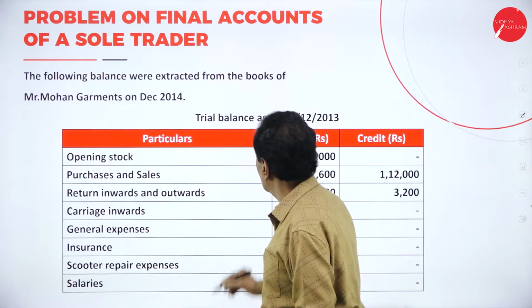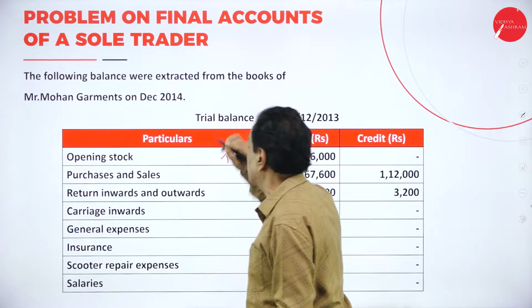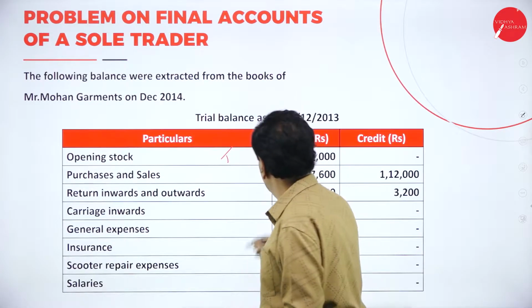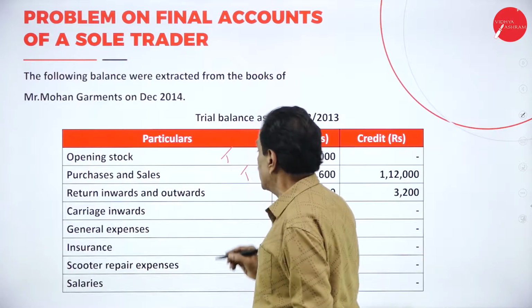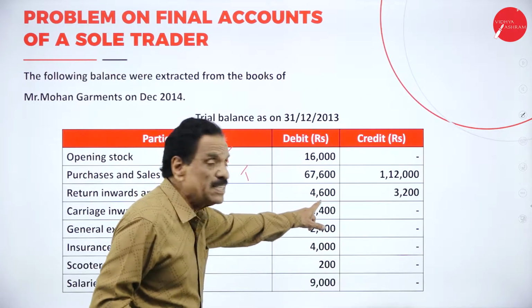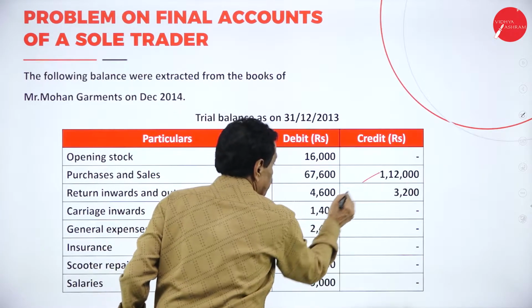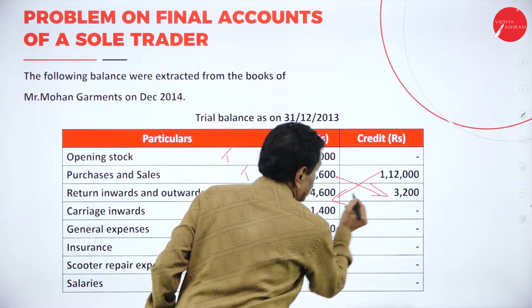What is the first one? Opening stock, trading account, debit side. Purchases and sales, trading account. Then return inward and outward. This is called sales return. This is called purchase return.